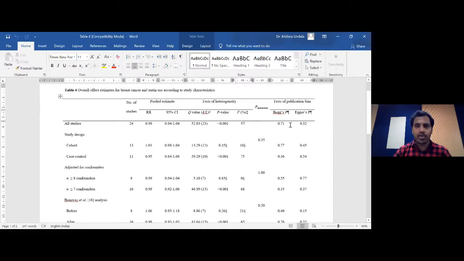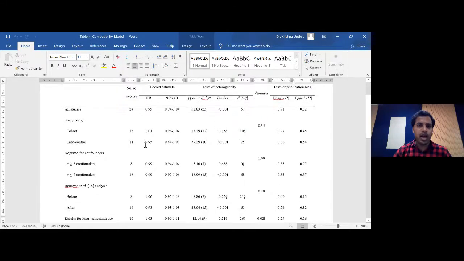And for publication bias, we have 2 tests mainly: Begg's test and Egger's test. And those values we have mentioned here. These are the P values of Begg's test and Egger's test, and the interpretation is the same. Whenever you have a P value of more than 0.1, you can say that there is no publication bias. Whenever it is less than 0.1, we can say there is a publication bias.